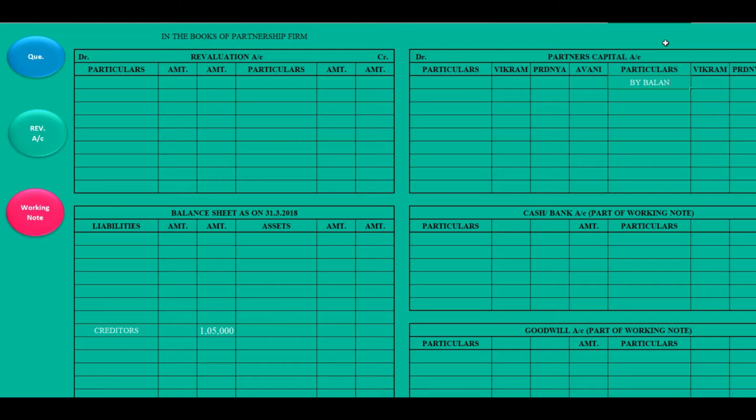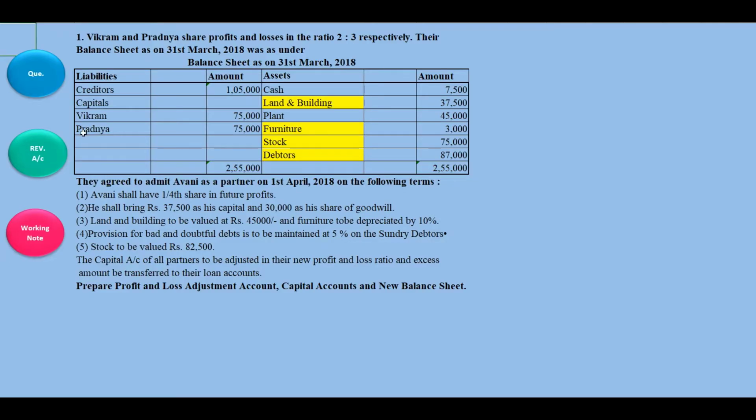By balance, this will be brought down because this is the opening balance. So in opening balance we'll write brought down, that is BD 75,000. Okay, and here will be a dash. Then the liability side is over.